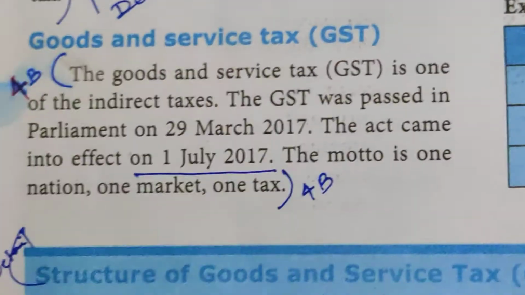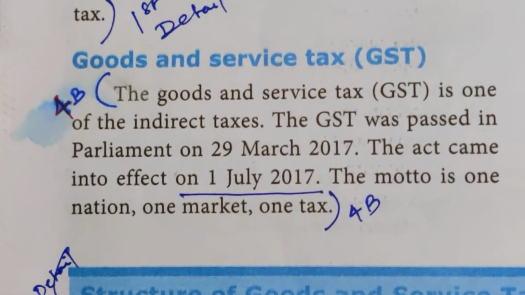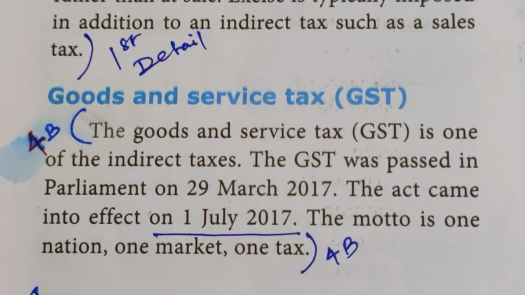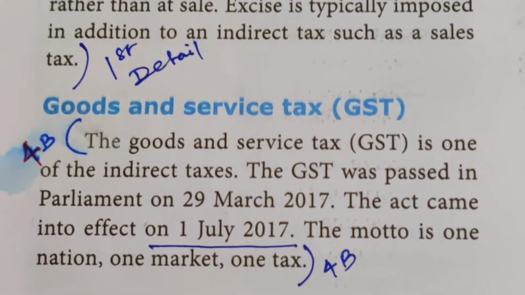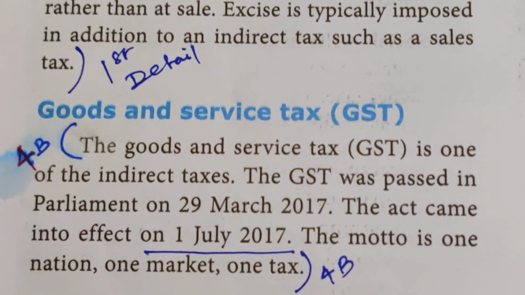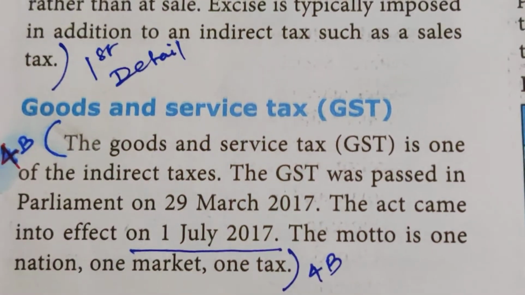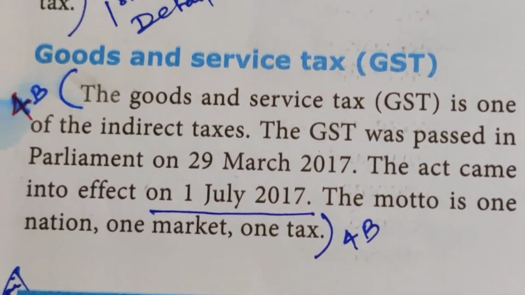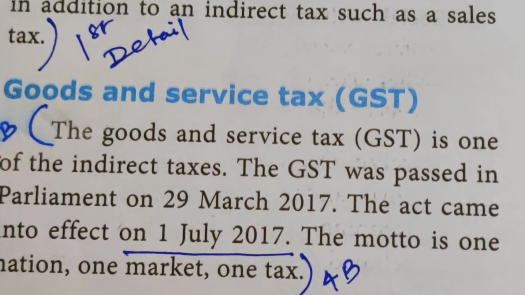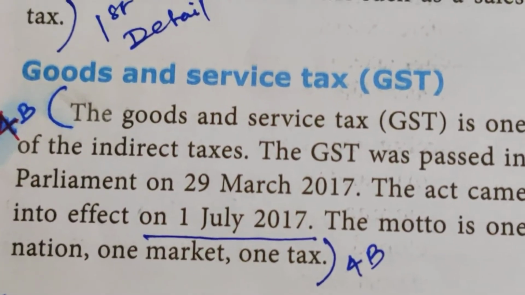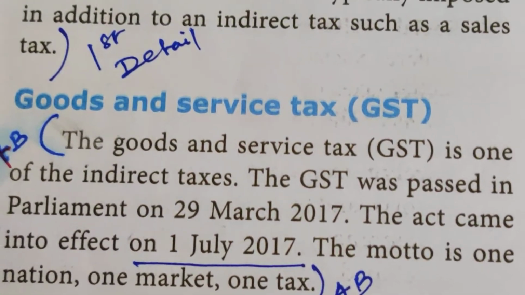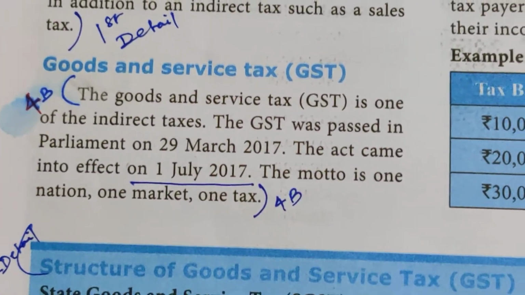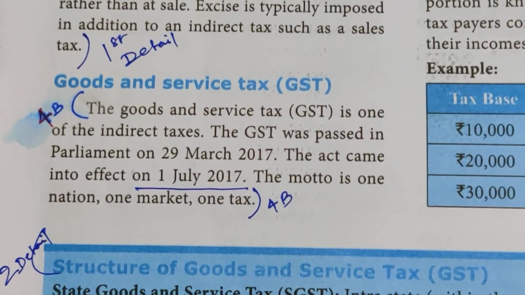Look at this now. Goods and service tax. Only now do we come to know that it is a relatively current trend. This GST was passed in the Parliament on 29th March 2017. The Act came into effect on 1st July 2017. What is GST? Goods and service tax. This is one of the indirect taxes. The motto is one nation, one market and one tax. Due to that, each and every person, whatever you are purchasing, you are remitting GST indirectly.